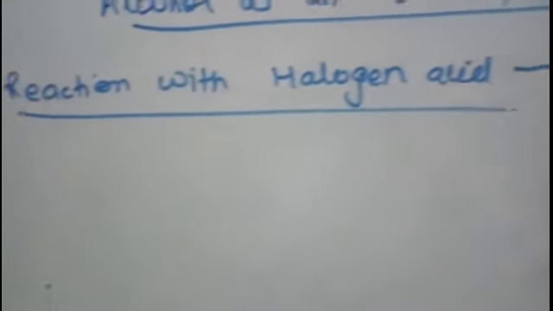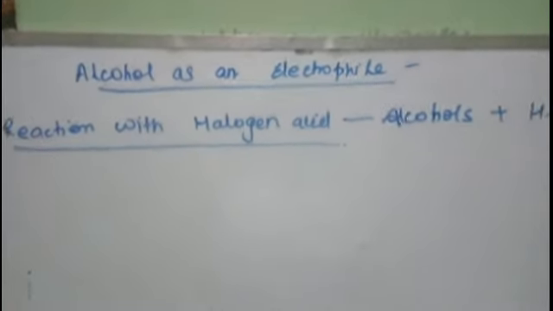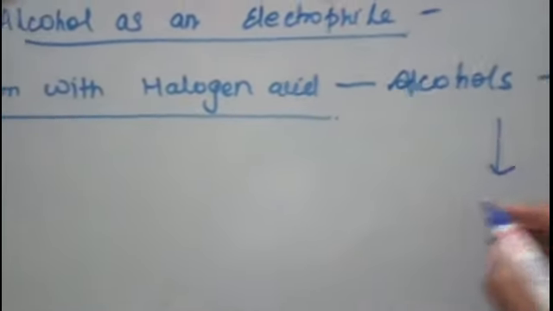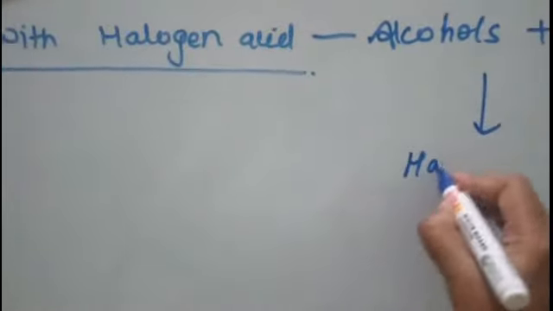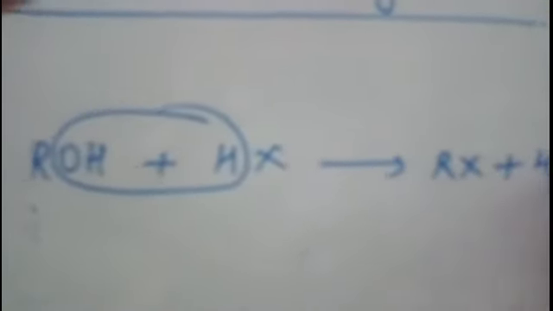when they react with halogen acids, meaning HX, that is hydrogen bromide, hydrogen chloride, hydrogen iodide, they all are halogen acids. So when they react together, they will give you haloalkanes. Let us write the reaction. Alcohol when reacted with hydrogen halides or halogen acids, then haloalkanes and water is formed.